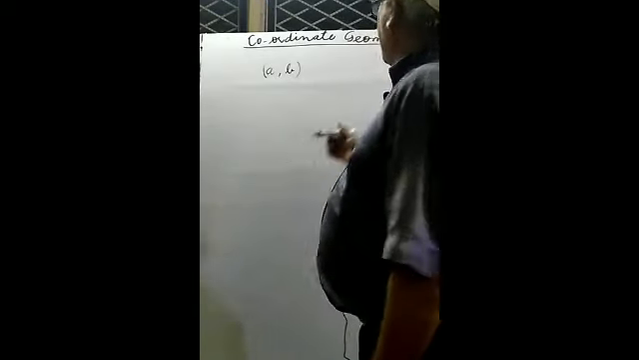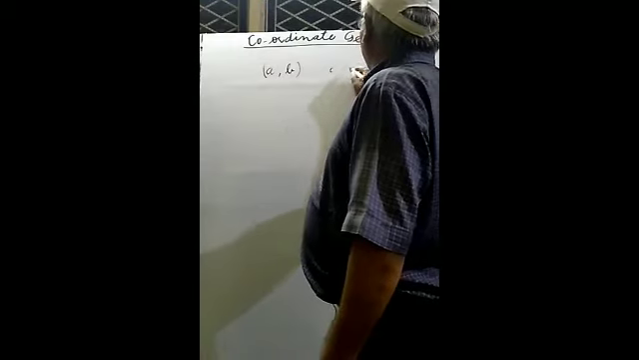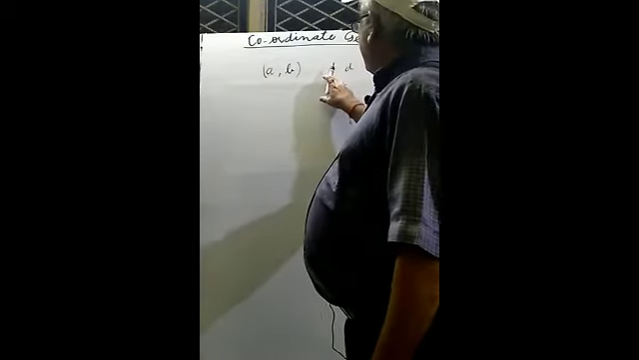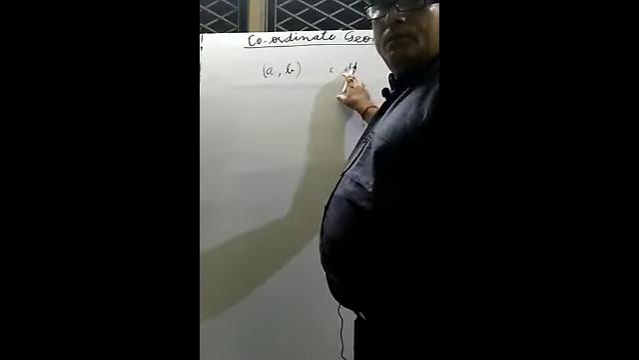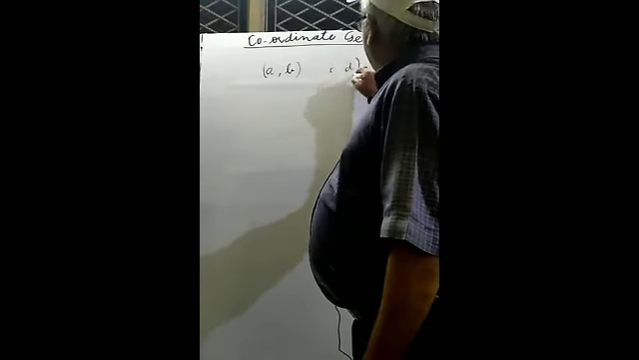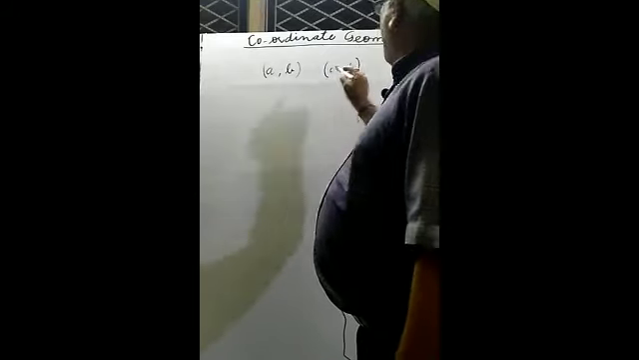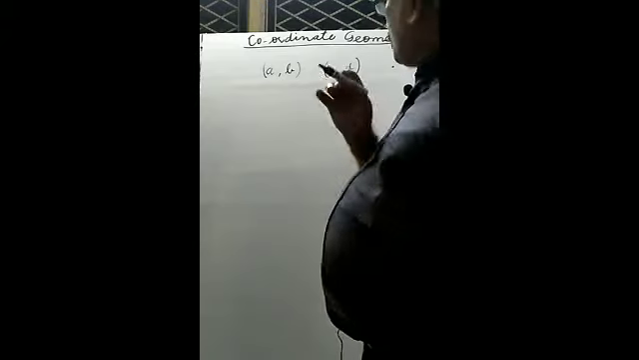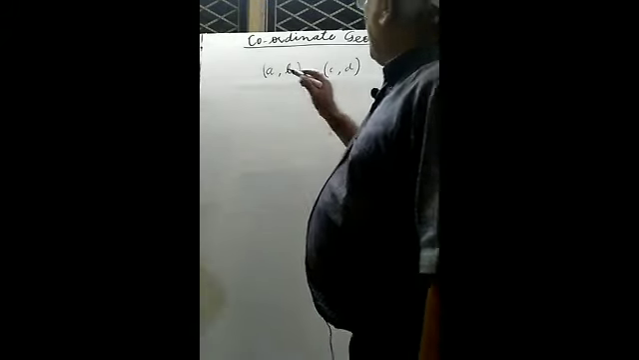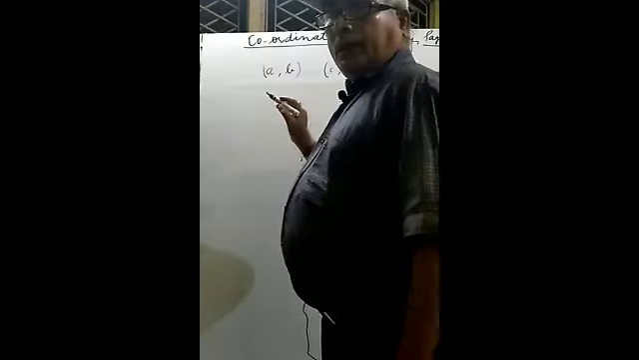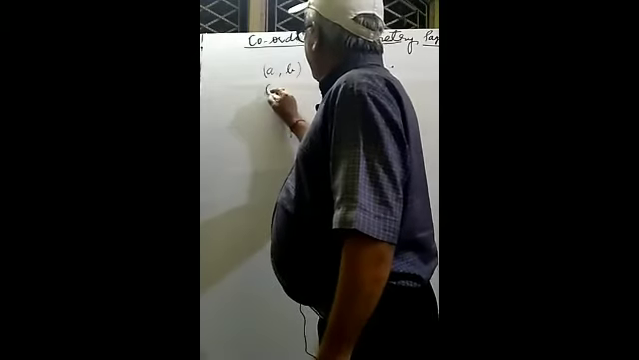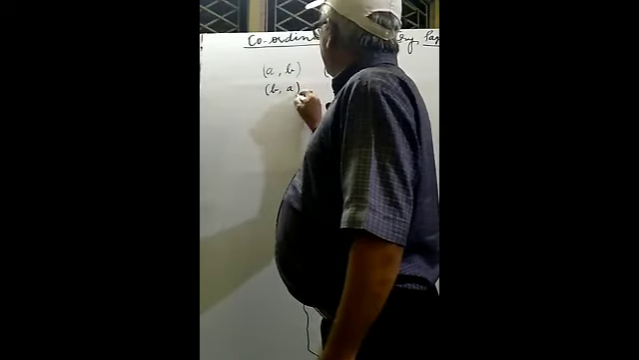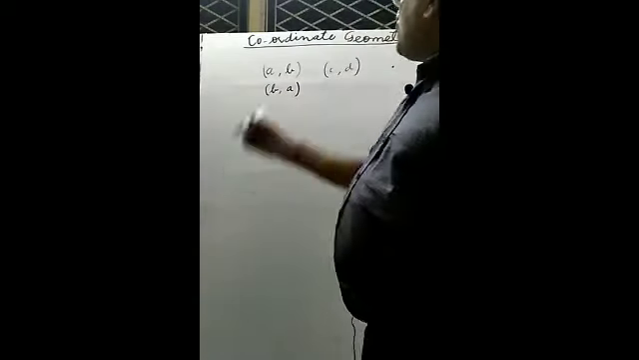Another ordered pair can also be taken. Suppose C is there and D is there. C is taken at the first place and D is taken at the second place. So this one is also an ordered pair, C and D. Now two things are there, A comma B, and a second ordered pair may be taken, B comma A. So can you say that both are equal?